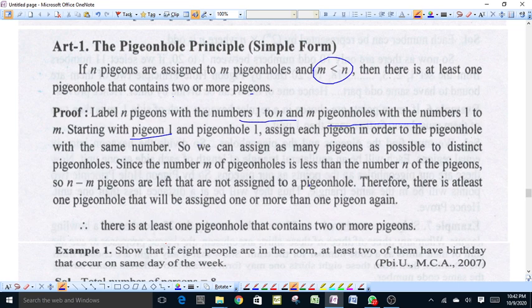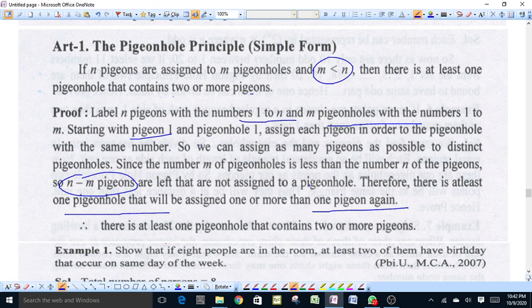In the same way, we assign m pigeons to m pigeonholes because we have only m pigeonholes, and the number of pigeons is greater than the number of pigeonholes. Therefore, we are left with n minus m pigeons which are not assigned to any pigeonhole. Therefore, there is at least one pigeonhole that will be assigned more than one pigeon. Therefore, there is at least one pigeonhole that contains two or more pigeons.